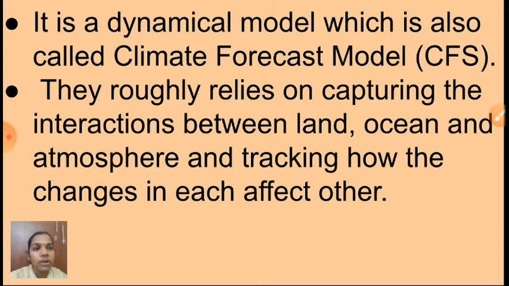See here, this monsoon model is otherwise called the climate forecast model. With the help of that model we can compare the past and present, so we can predict how the future climate will be. Understood, children? So they roughly rely on capturing the interactions between land, ocean and atmosphere and tracking how the changes in each affect the other. First the introduction of the monsoon model and its history we will see. Afterwards the types of monsoon model we will discuss. Are you ready, children?